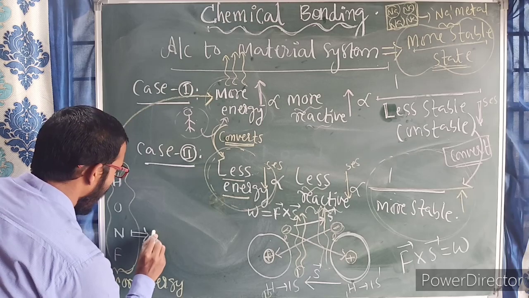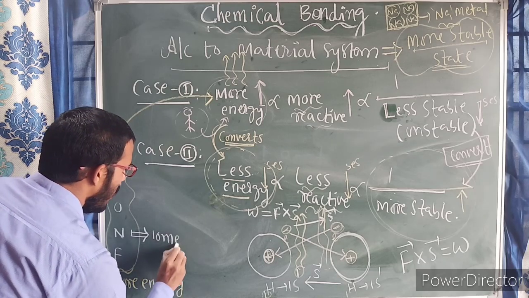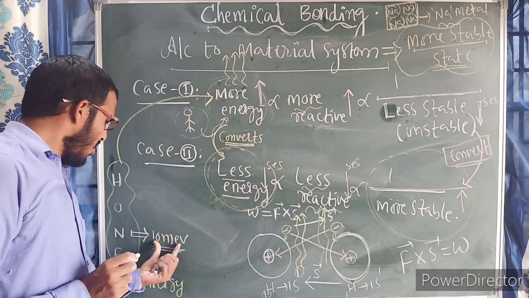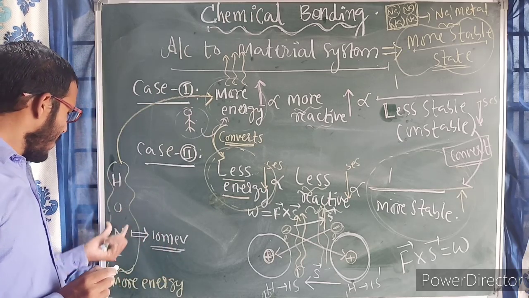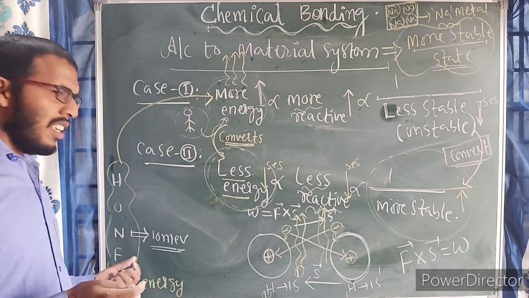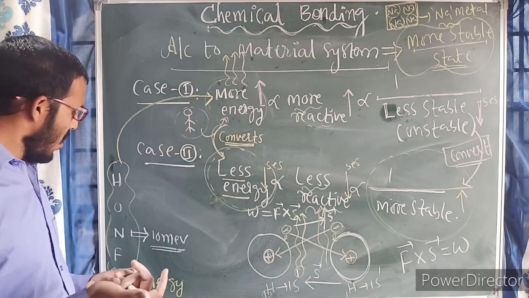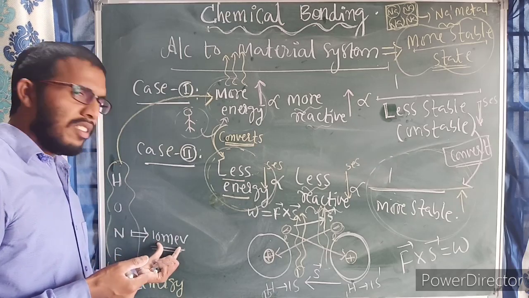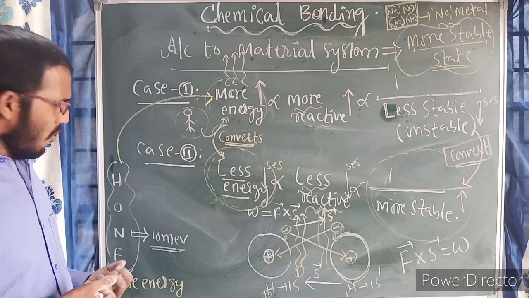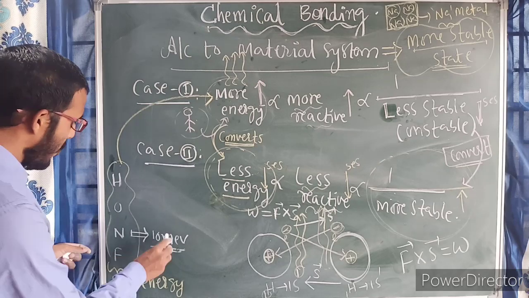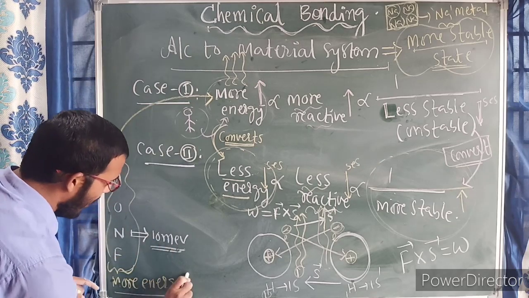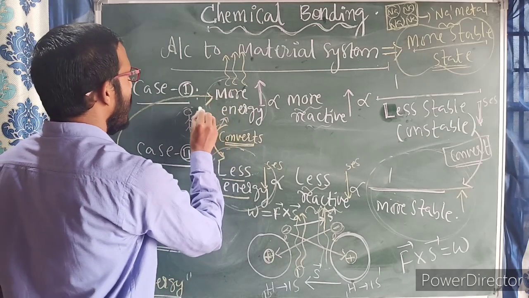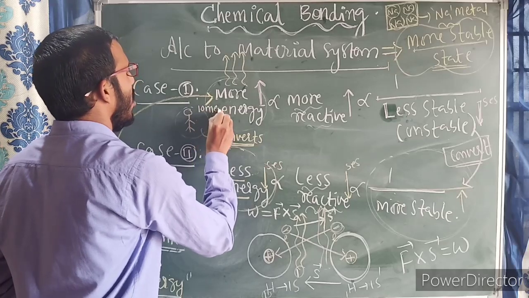All the atoms are having 10 milli electron volts of energy. Now, this hydrogen, oxygen, nitrogen, fluorine, this is just an assumption I am considering. So this much, 10 milli electron volts of energy, these are possessing. I have given this in the beginning itself as more energy, so in place of more energy you write here 10 milli electron volts.